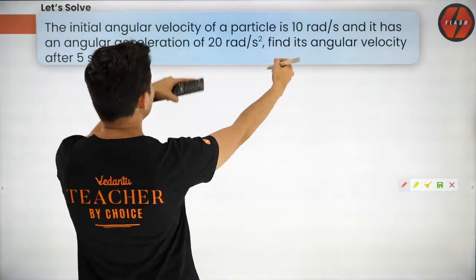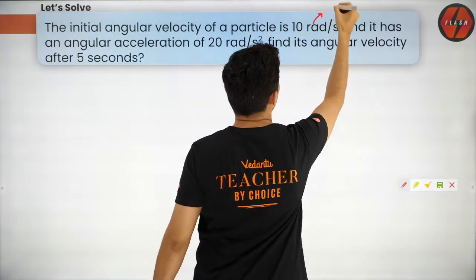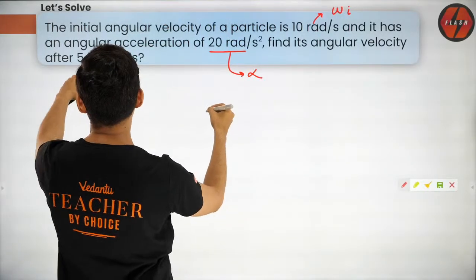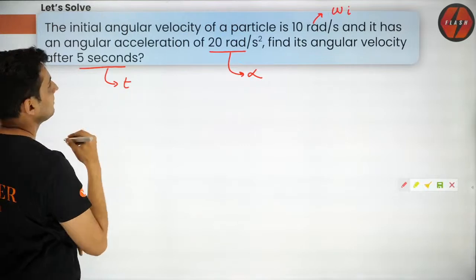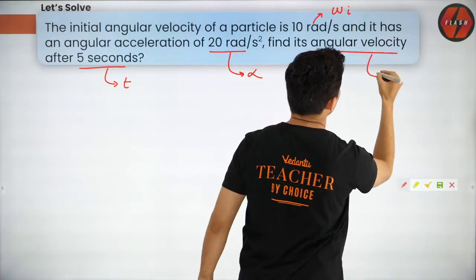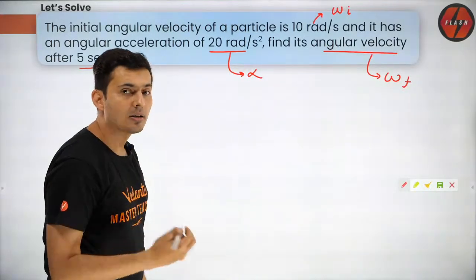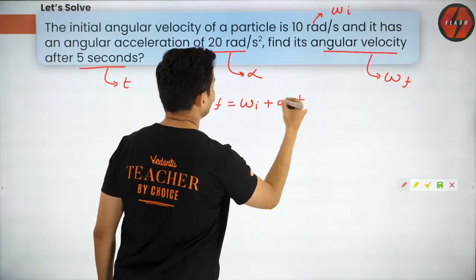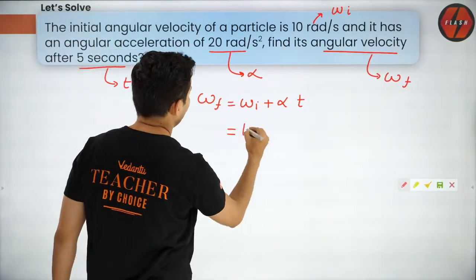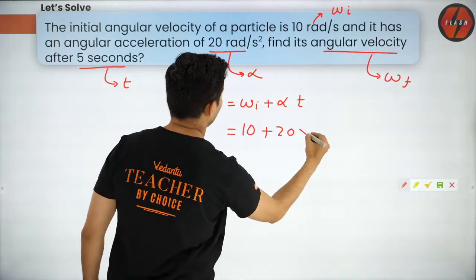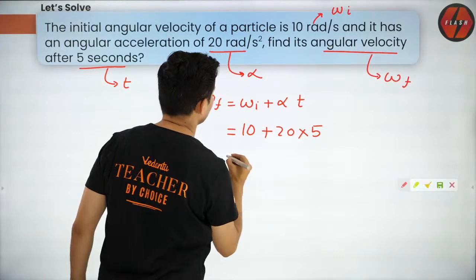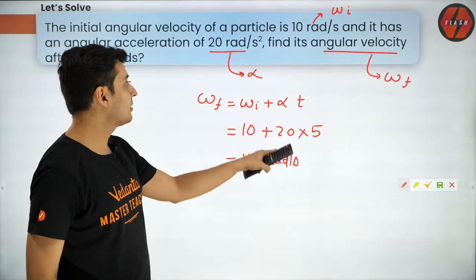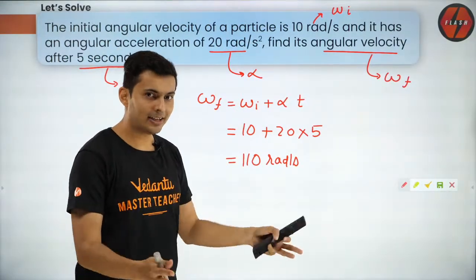I know that the initial angular velocity, that means this is omega initial. Then acceleration, that means alpha. After 5 seconds, that means t. Find its angular velocity, that means omega final. So which equation will I use? Obviously omega final is omega initial plus alpha into t. Therefore omega initial is 10, alpha is 20, and time is 5. 20 times 5 is 100, 100 plus 10 is 110 radians per second. And I applied this equation because alpha was a constant. That's how simple it is.